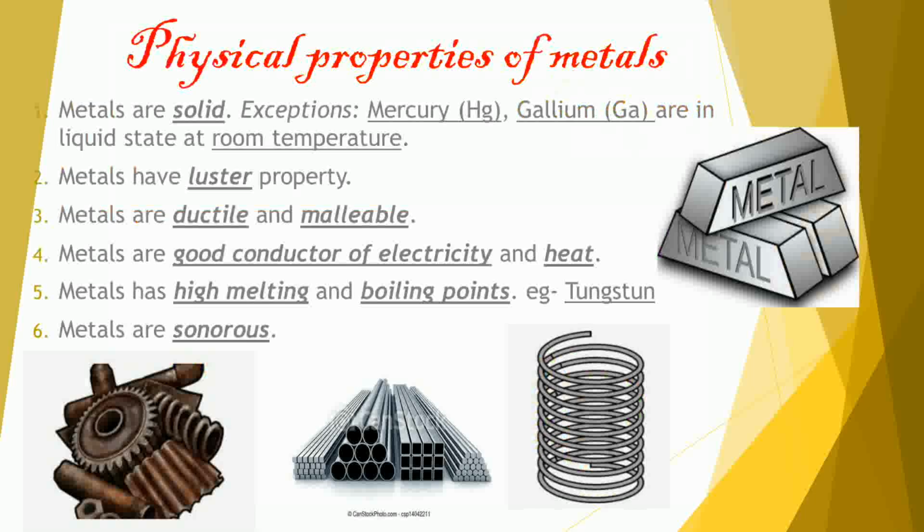Melting point means the temperature at which a solid substance gets converted into liquid form. And boiling point means the temperature at which a liquid substance gets converted into gaseous form. For example, tungsten has a high melting point and boiling point. It can be used in a bulb.